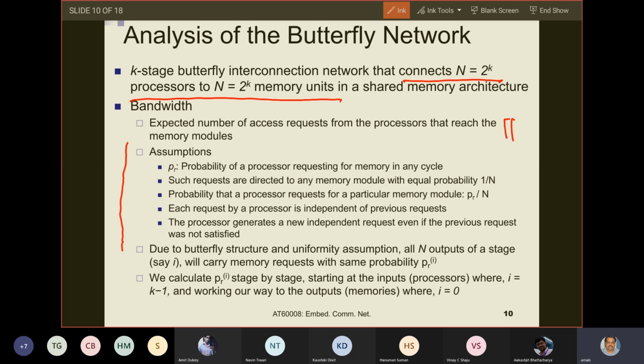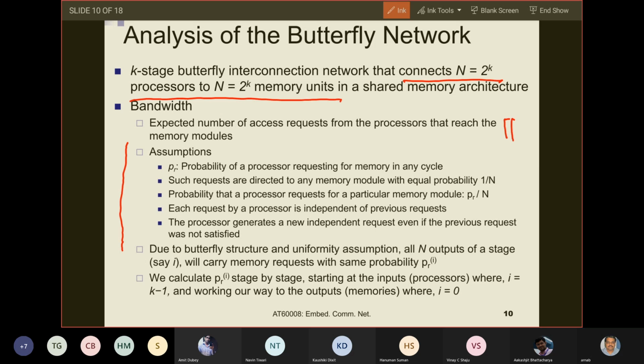Such requests are directed to any memory module with equal probability. This is another assumption. My processor, which is executing a particular task, may have most of its memory requests in a particular module, but for this analysis we are assuming that my processor accesses all my memory modules with equal probability.